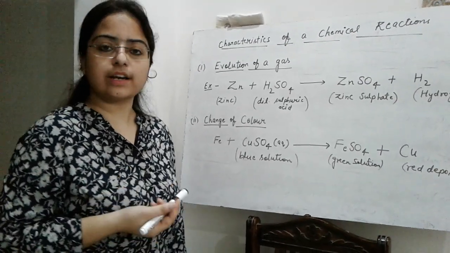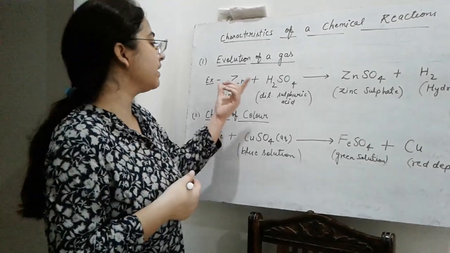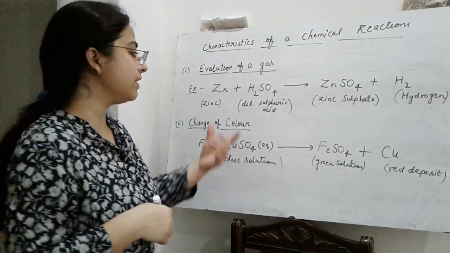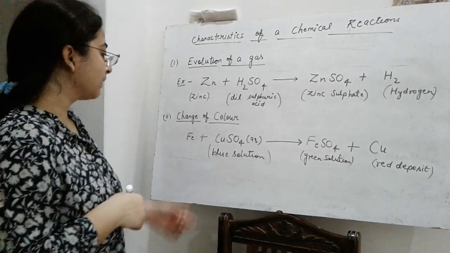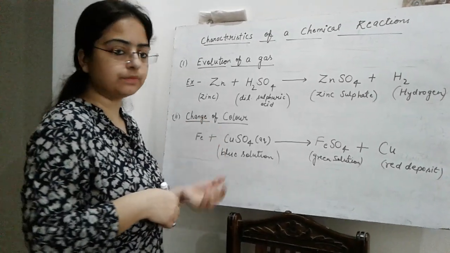So when a chemical reaction takes place, different characteristic changes are observed. Among them, one is the evolution of a gas. When the reaction takes place, one of the products is a gas. Then the second change that can be observed is change of color.